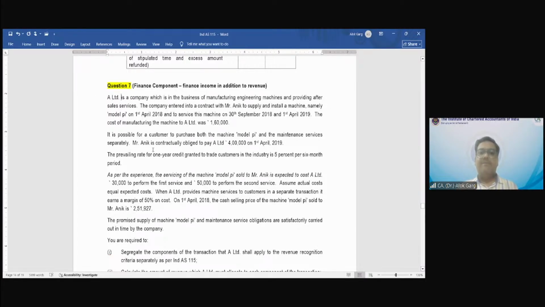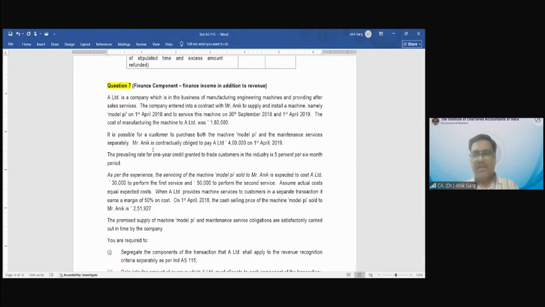A Limited is a company which is in the business of manufacturing engineering machines and providing after sale services. So this company is in the business of manufacturing machines, and also providing after sale services. The company entered into a contract with Mr. Anik. Mr. Anik is a customer.